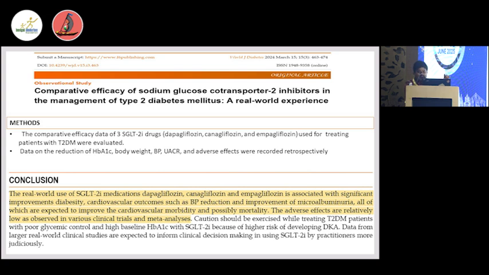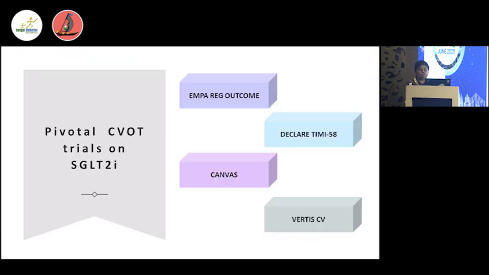Another study of DAPA, Cana, and EMPA, three SGLT2 molecules, found they are associated with significant improvement in diabetes, cardiovascular outcome, blood pressure reduction, and improvement of proteinuria, all of which are expected to improve cardiovascular morbidity and possibly mortality. So there are no individual differences between these three molecules. As a whole, they have shown the beneficial effect.